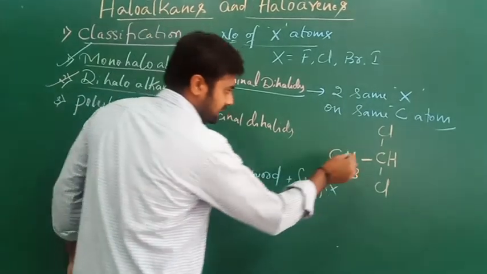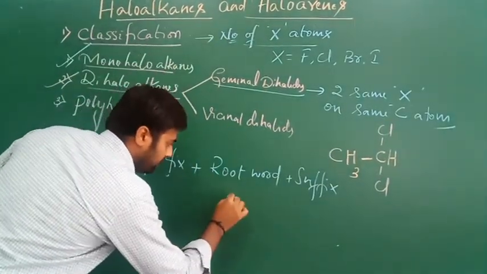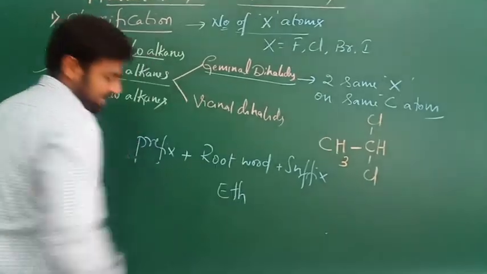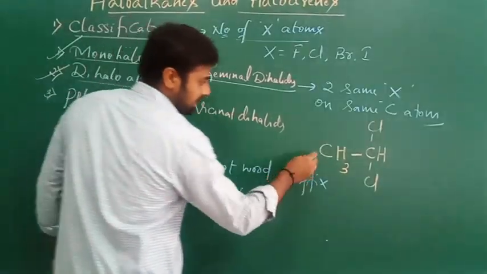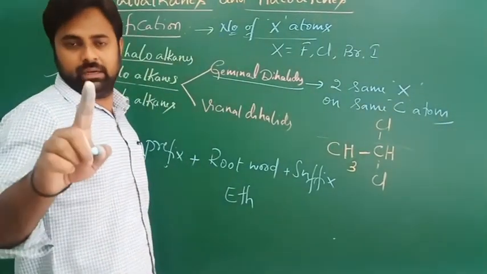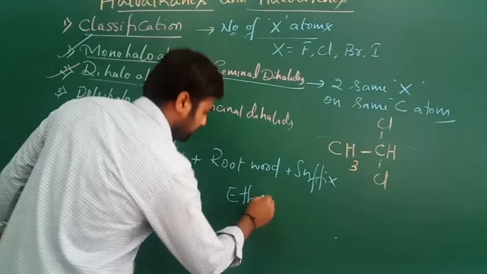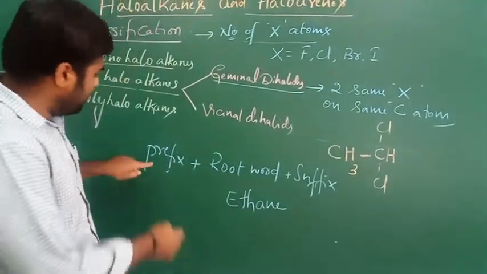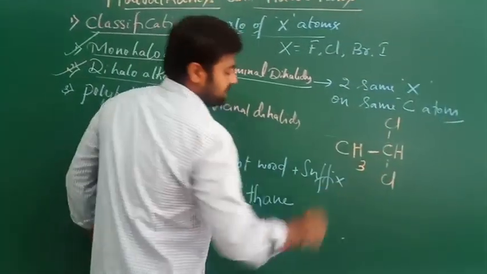Here obviously this is the long chain, the two carbons are there. For two carbons you can take eth as the root word, and in this chain there is only one bond, a single bond. That's why you have to take ane, ethane. And what about prefix? Prefix represents substituents. Here the two substituents are there.